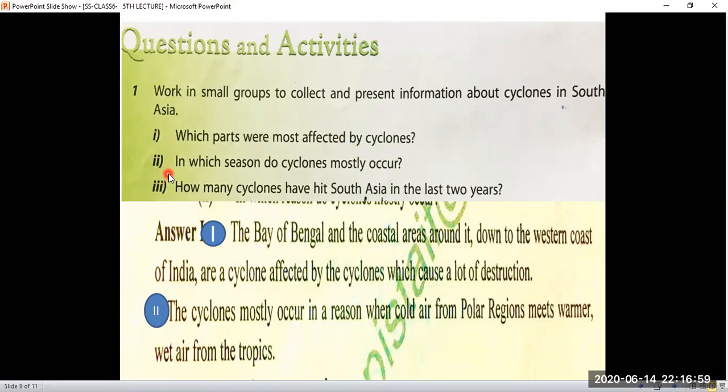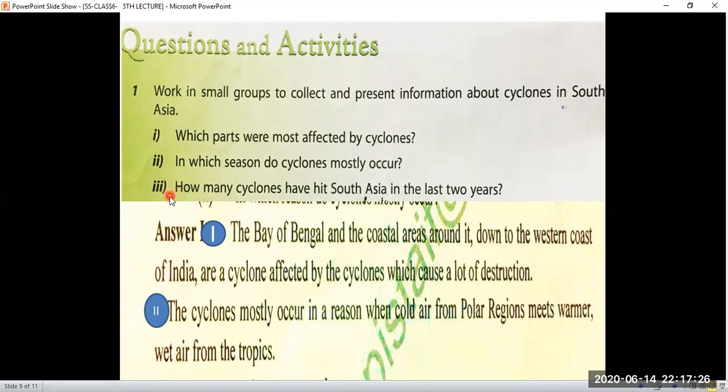Question number two: in which season do cyclones mostly occur? The cyclones mostly occur in regions where cold air from the polar regions meets warmer wet air from the tropics. This we have learned in the last pages of our lesson, so it is clear for you.